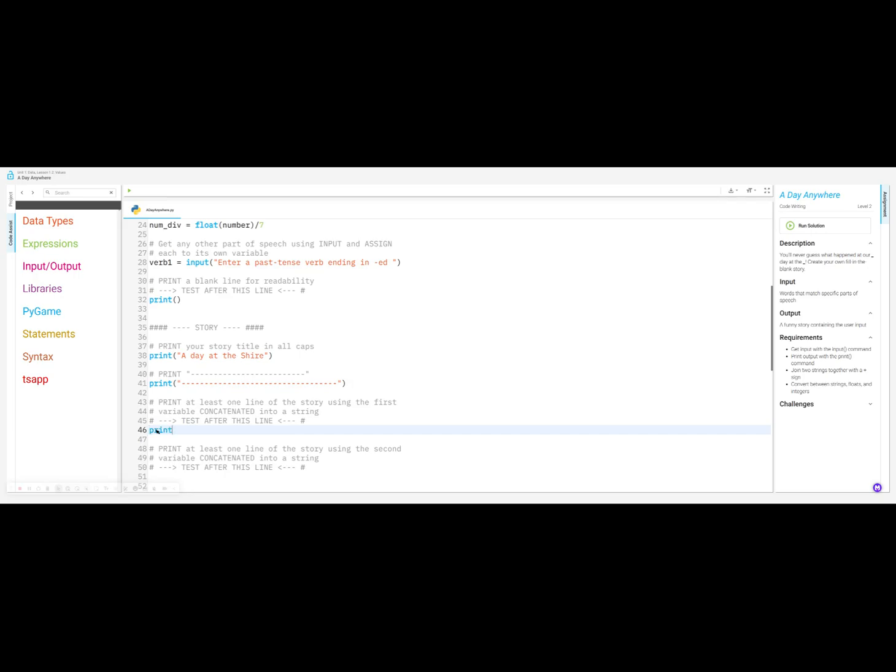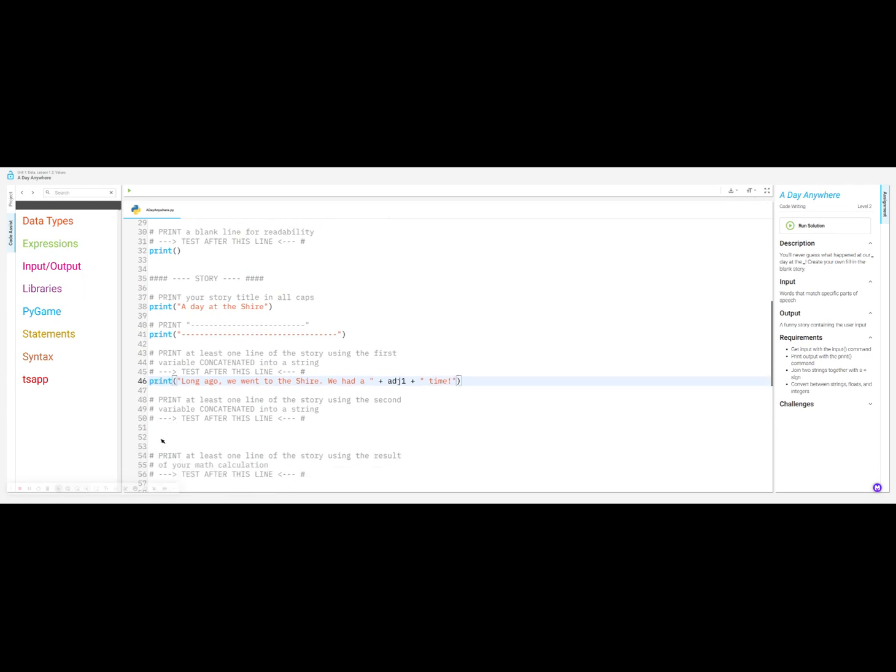So I'm going to go print, and I'm going to say, long ago, we went to the Shire, period. We had a space, quotation mark, plus ADJ1 plus, quotation mark, space, time. Okay, so I'm just changing a few words up here. If you want to change up more words, by all means, keep it PG, keep it school appropriate.